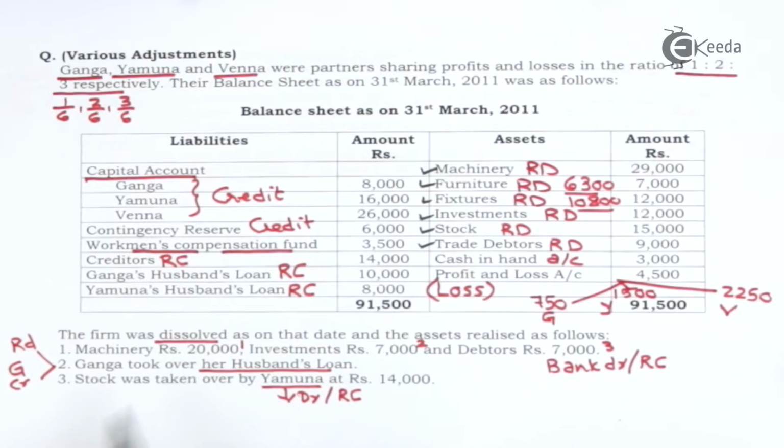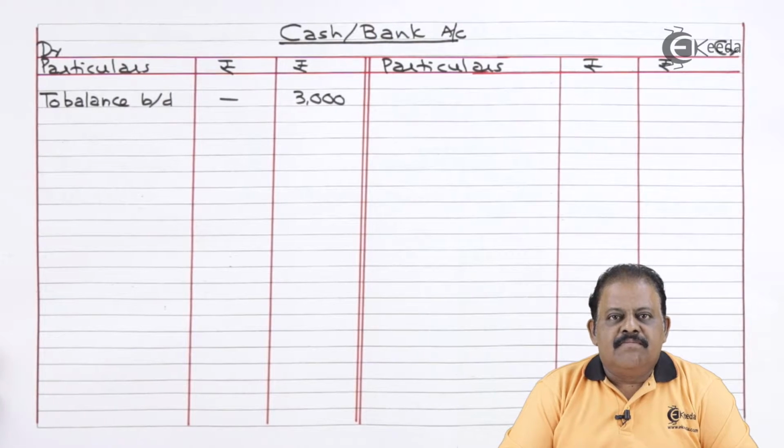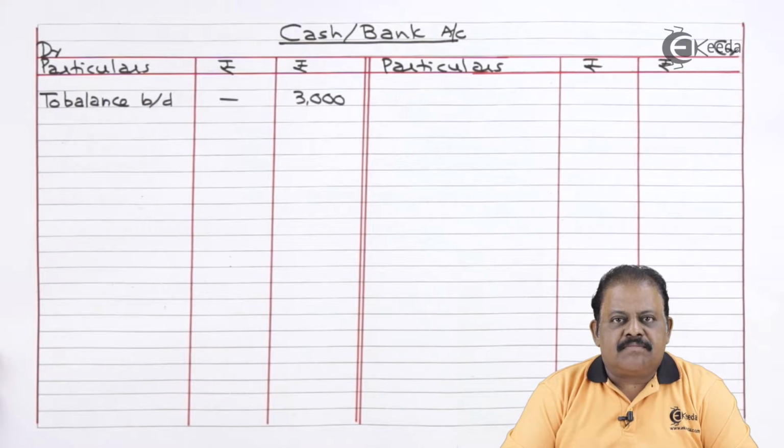Machinery 20,001, investments 7,002, debtors 7,003. The amount is received, so it will be recorded to the debit of cash bank account.